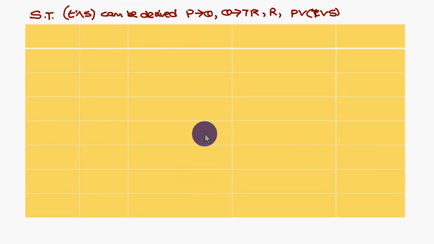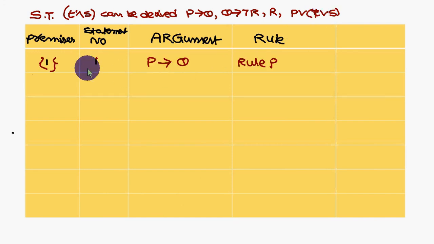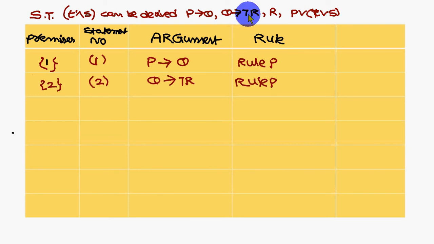Next, show that T and S can be derived from P conditional Q, Q conditional not R, and P or T or S, something like that. So this is T and S. Okay. So first what I am introducing is P conditional Q. So this is rule P because I am introducing it. So next one is Q conditional not R, I am introducing.